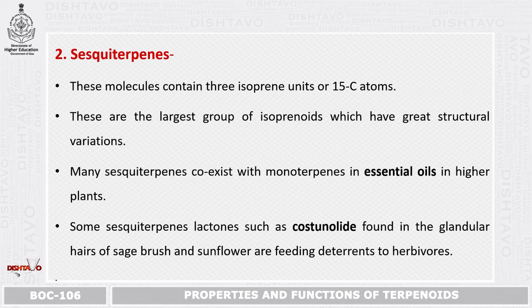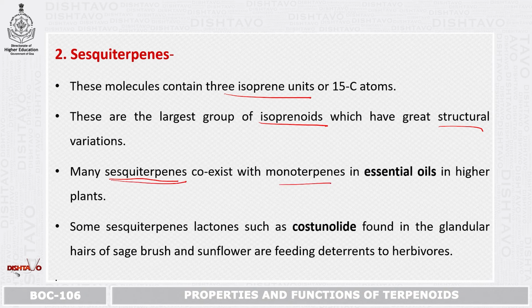Second is sesquiterpene. This sesquiterpene contains 3 isoprene units or 15 carbon atoms, and these are the largest group of isoprenoids, which have great structural variation. In this you can see many structural variations. Many sesquiterpenes coexist with monoterpenes in essential oils in higher plants. So in higher plants you can see more essential oils, and it is mainly because of the coexistence of sesquiterpenes along with monoterpenes.